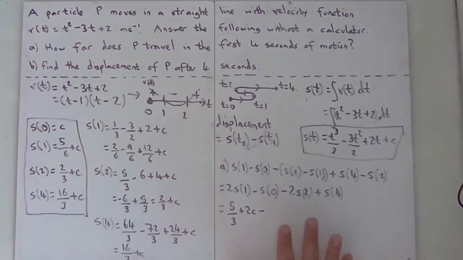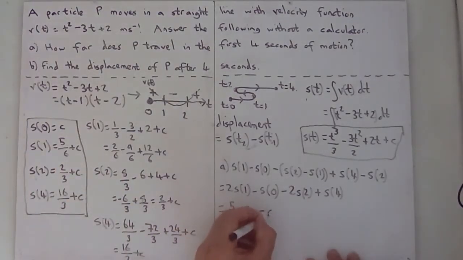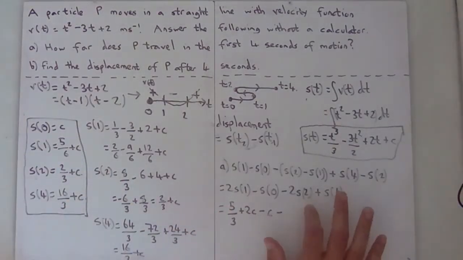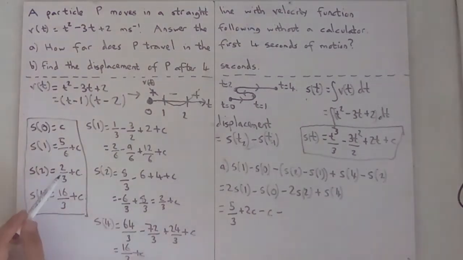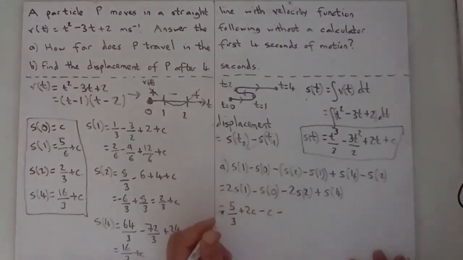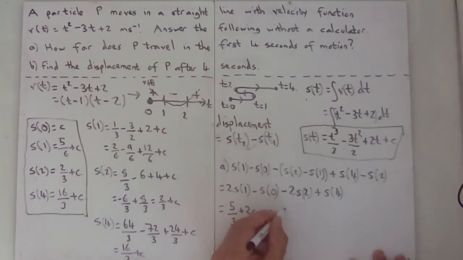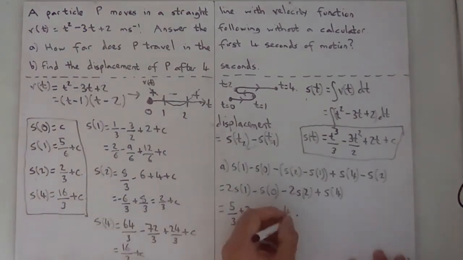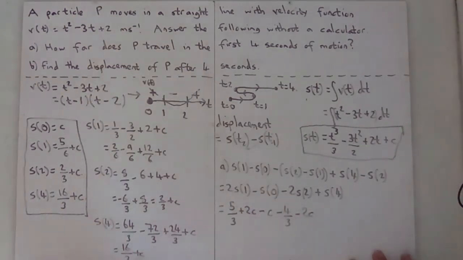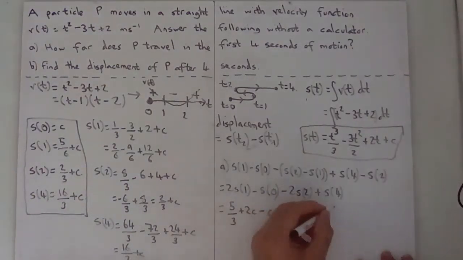Minus, there's just one S0 which is just C, minus 2S2, well S2 is 2/3 plus C, so 2S2 could be 4/3 plus 2C, so minus 4/3, minus 2C, because I'm not having a bracket, and then I've got plus S4, S4 is 16/3 plus C.